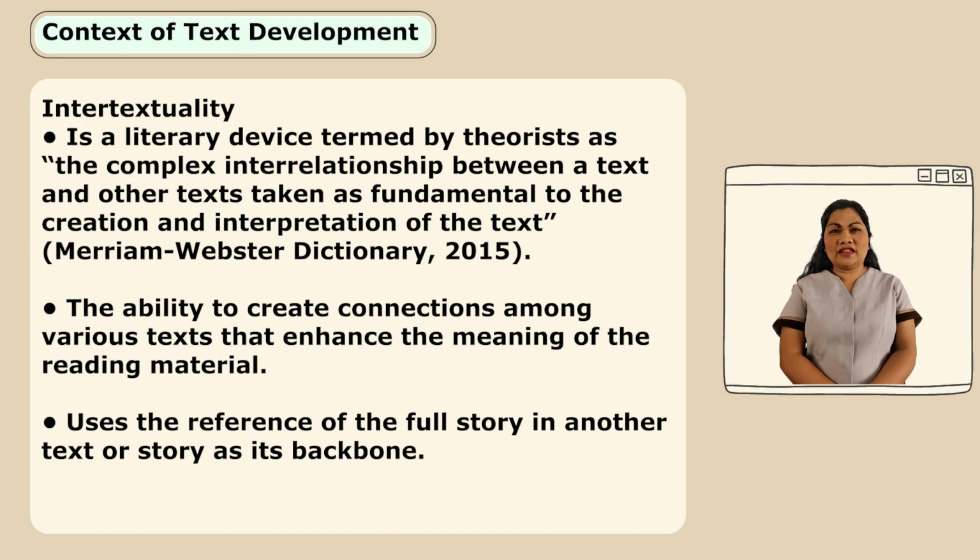That's a definition by Merriam-Webster's dictionary in 2015. Another one, it's the ability to create connections among various texts that enhance the meaning of the reading material. So if you are able to connect material from one another, we call it intertexting or intertextuality.